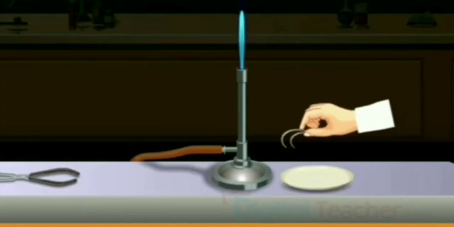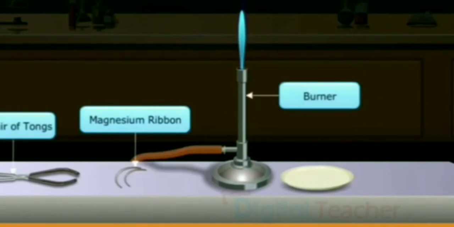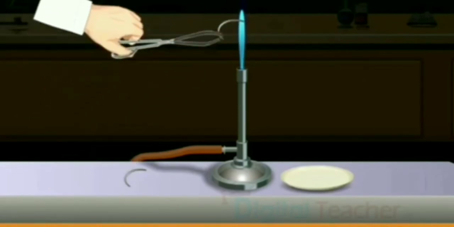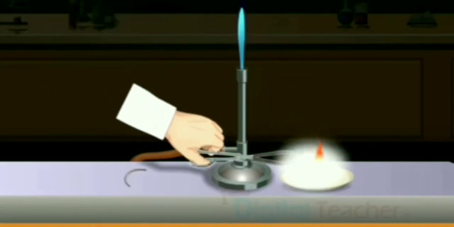Here see, the things needed are magnesium, sulfur, Bunsen burner and litmus paper. Now it will start. We are taking the magnesium ribbon. A pair of tongs are there. We are taking it and burning the magnesium ribbon. Now it burns with bright light. After that, we are putting the ash in the watch glass. After that, we are taking water and pouring this ash inside the beaker.